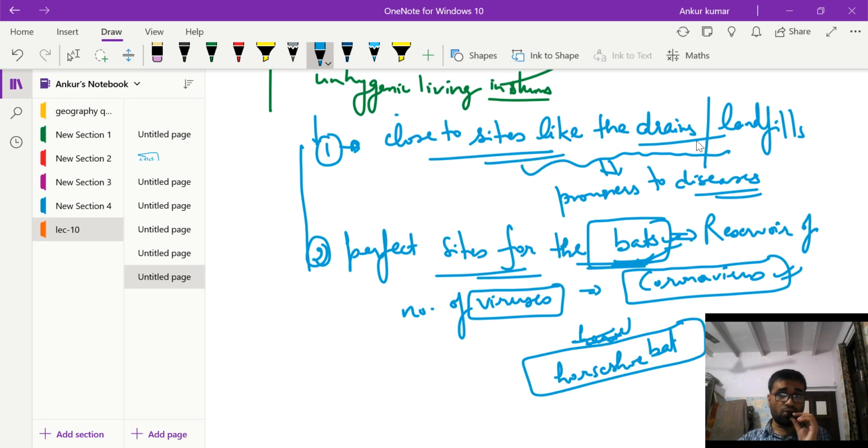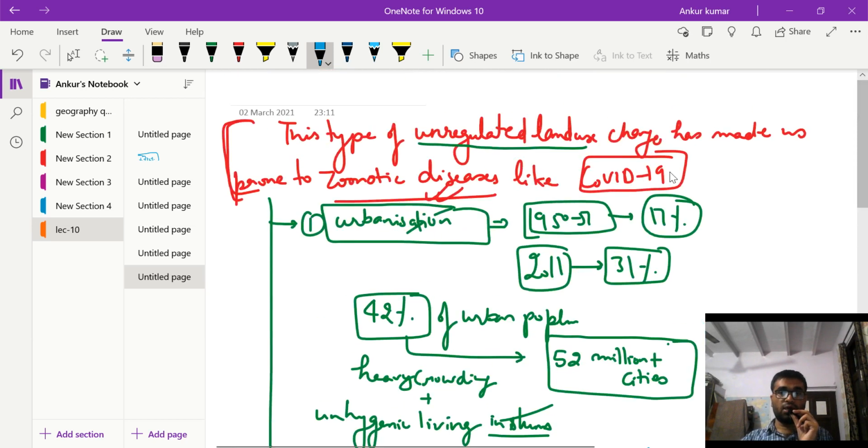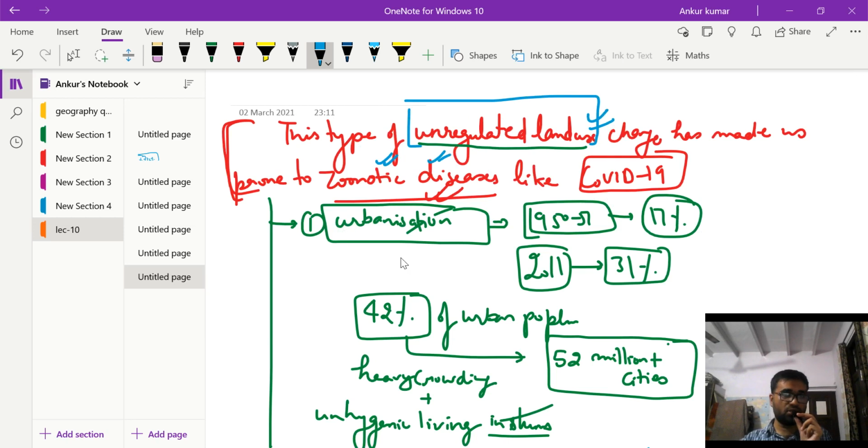So these sites, the unhygienic conditions, living close to landfills and drains, leave the people prone to disease. Cramped living: people are living in closed spaces. For example, you can give the example of the Dharavi slum of Mumbai, where 5 to 10 people are living in one room. So this kind of urbanization naturally leaves us very prone to zoonotic disease. This is reason number one why unregulated land use change is dangerous.